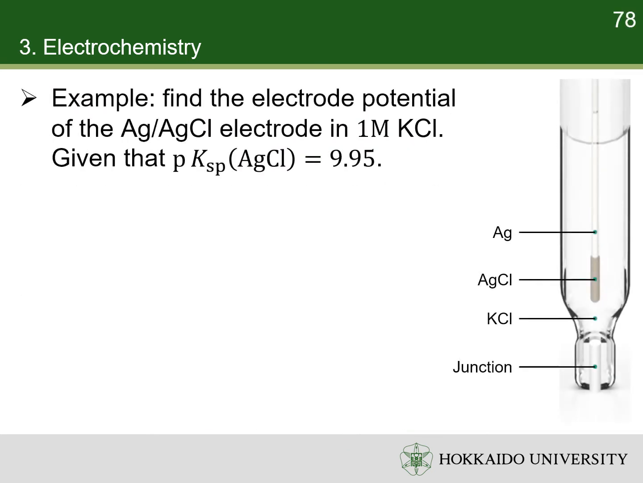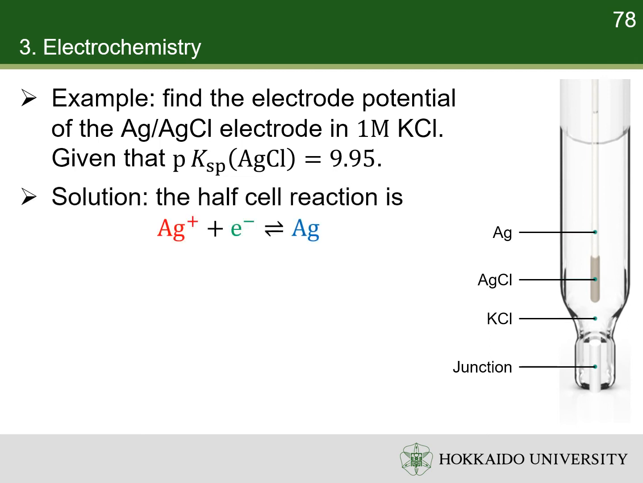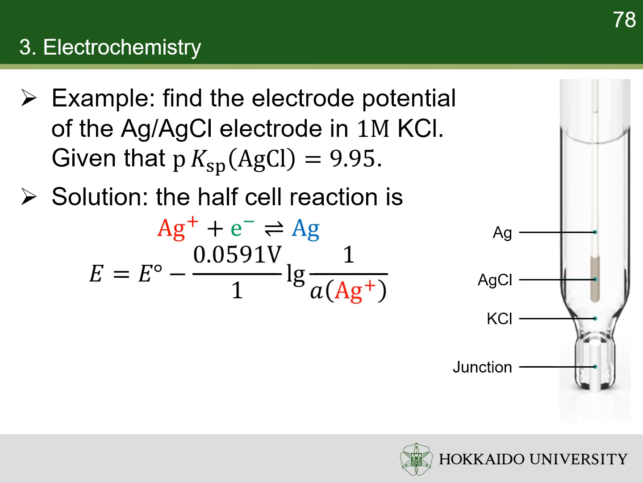For example, silver-silver chloride reference electrode is widely used in scientific research. Let's find the electrode potential of it in 1 molar potassium chloride. In this reference electrode, a silver wire is coated with a layer of silver chloride. The redox pair is silver ion and silver. The electron transfer number is 1.